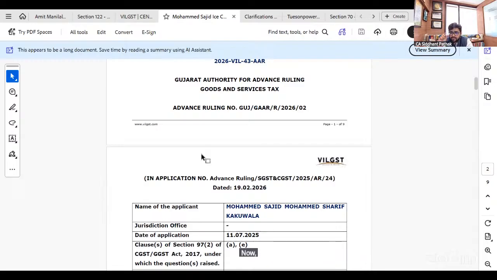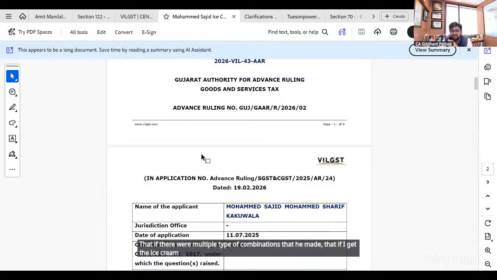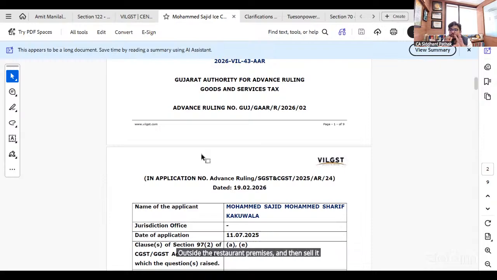His question was, particularly with respect to ice cream, that if I get the ice cream manufactured outside the restaurant premises and then sell it over the counter at the restaurant, would it qualify as a restaurant supply or a supply of ice cream as goods?